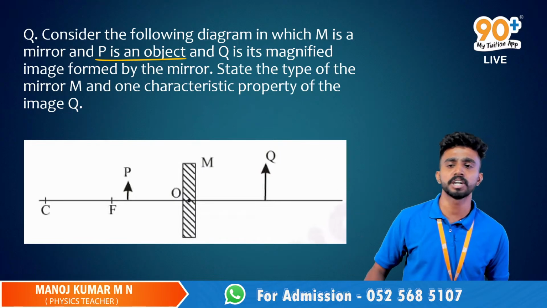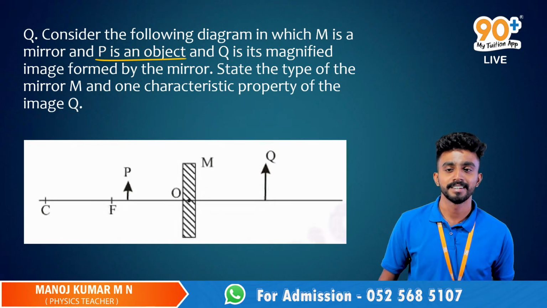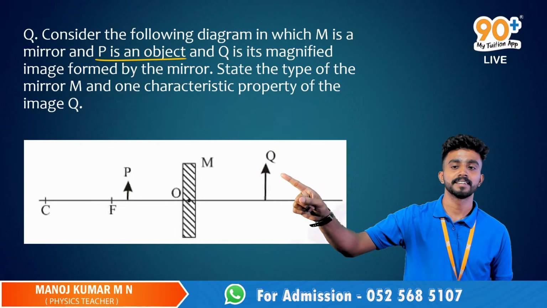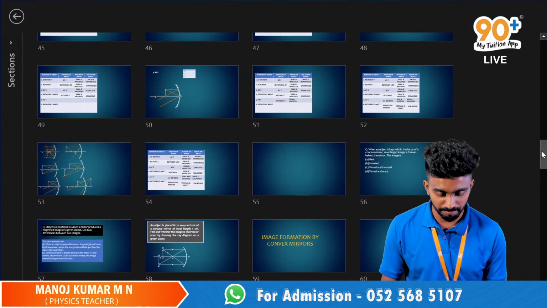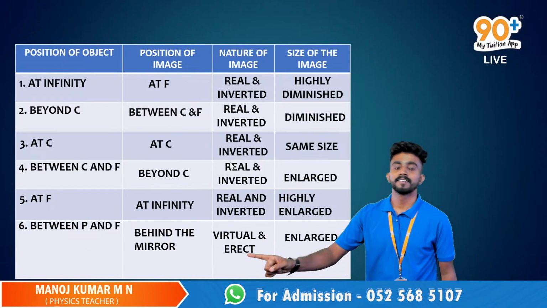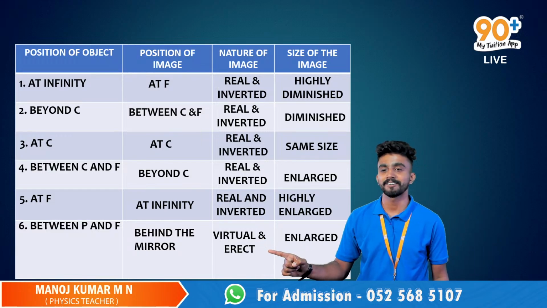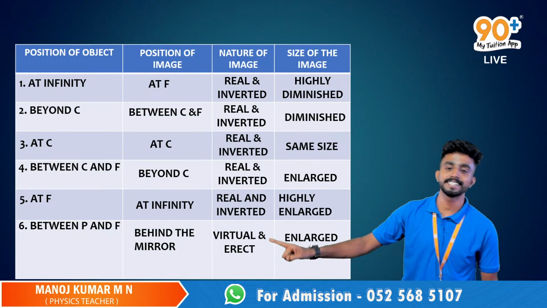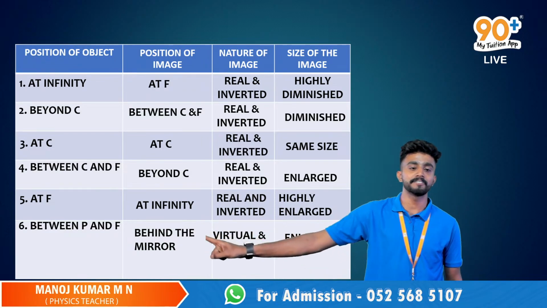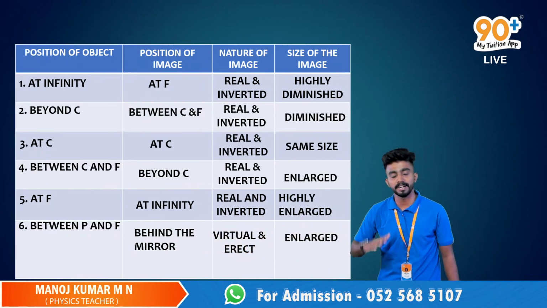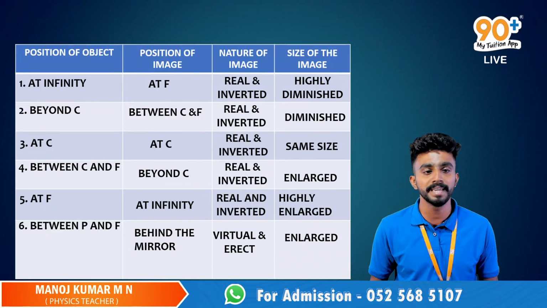And what about the nature of it? Size you told, highly enlarged. Nature, it will be virtual and erect. Fine, we'll check it. So in the last case, the size of the image is enlarged and the nature of the image is virtual and erect. This is the case of a concave mirror. If the object is kept between P and F, we'll get the image behind the mirror, virtual and erect, and enlarged in size.